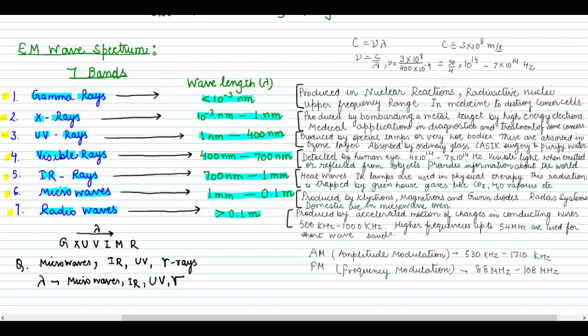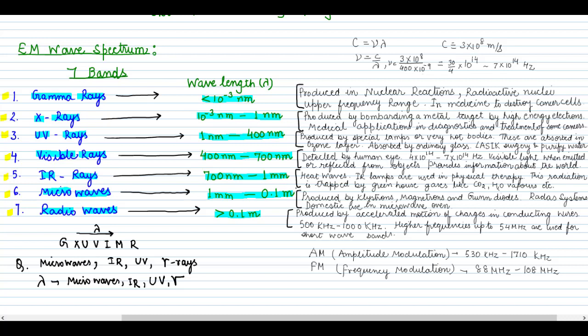Now sometimes you also have the question: name the electromagnetic radiation which can be produced using a klystron or magnetron. So that is always a microwave, because you know that inside our microwave oven we have a magnetron. So klystron and magnetron are used for production of microwaves. These are such direct questions that if you remember this screen, you can answer them directly.